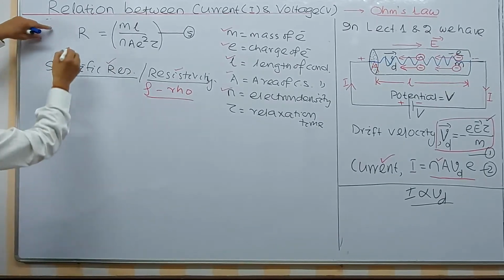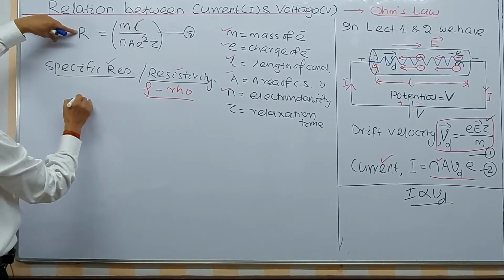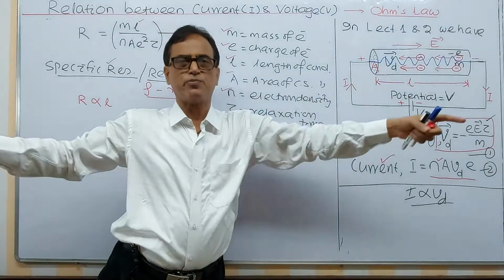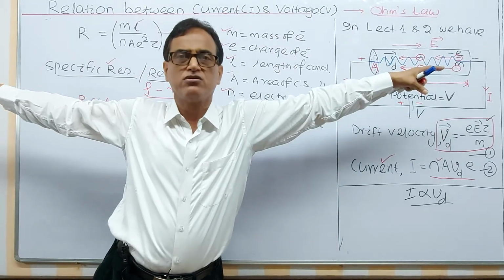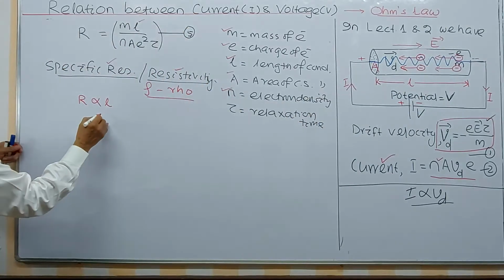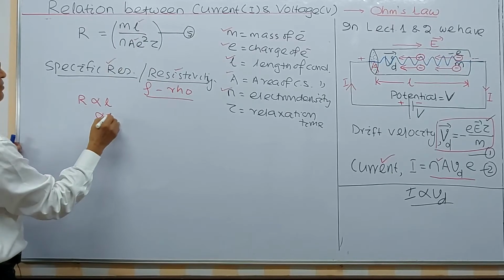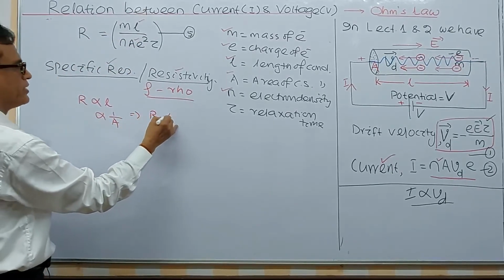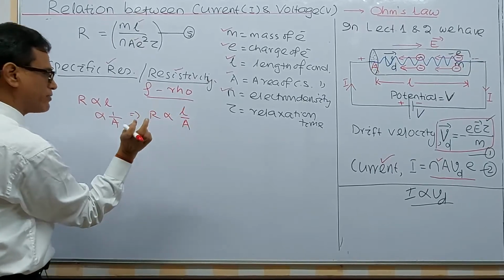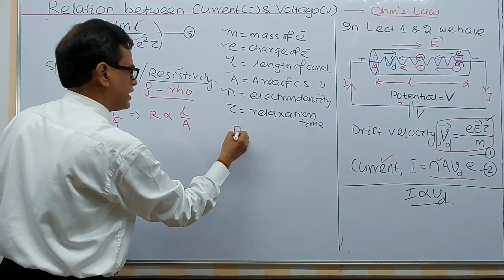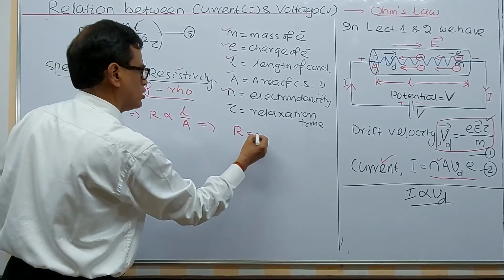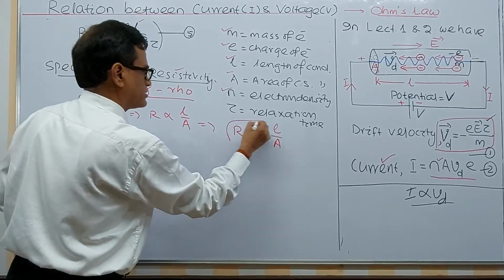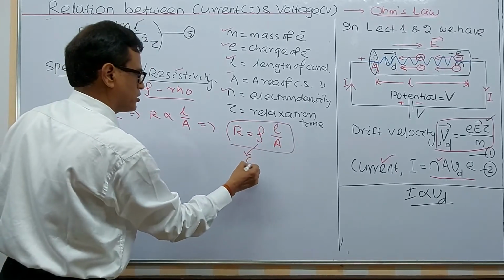You can see this from this formula. It is found that R is directly proportional to L. Resistance is directly proportional to the length of the conductor. More the length, more the resistance. You can see the area here. It is inversely proportional to area. If you combine these two factors, R proportional to L by A, you have read this in school. This implies that R equals some constant, remember, some constant times L by A. See, I am specifying, this is a constant again.